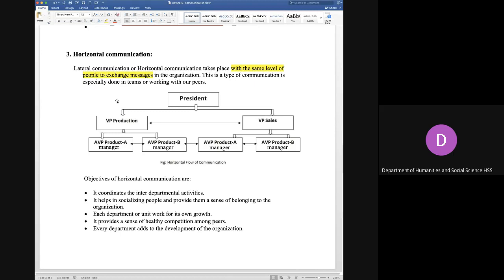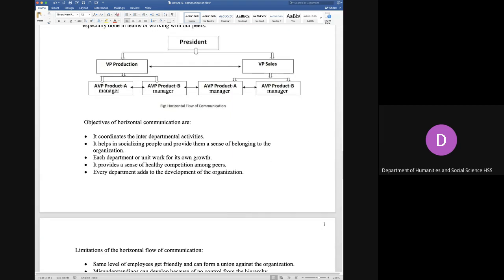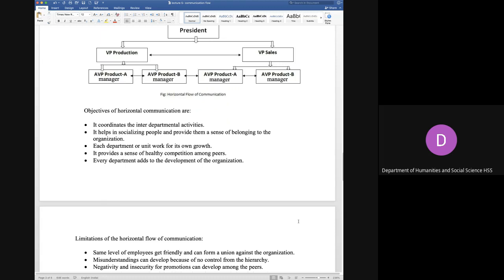The advantage here is that since they all are at the same level, there is less competition and they can work together. We can see the advantages here. It coordinates the interdepartmental activities. That means there are two or three departments, and interdepartmental activities are encouraged. People from production can always say that if production is high, sales should be increased, so that there is better profit. And for better profit they also connect to the finance department. This is how they coordinate with each other.